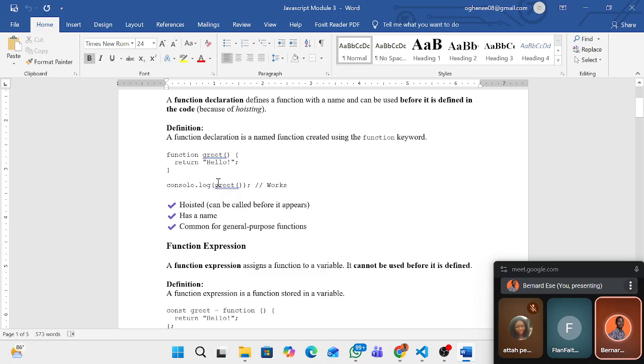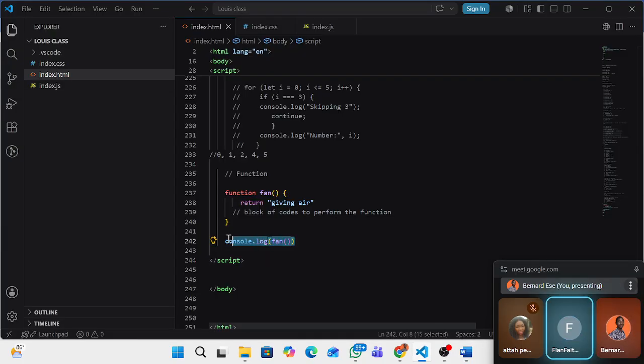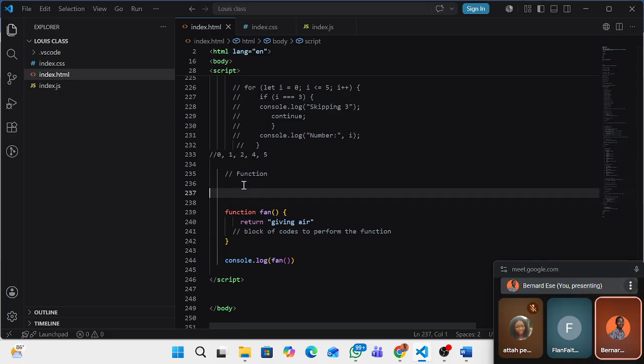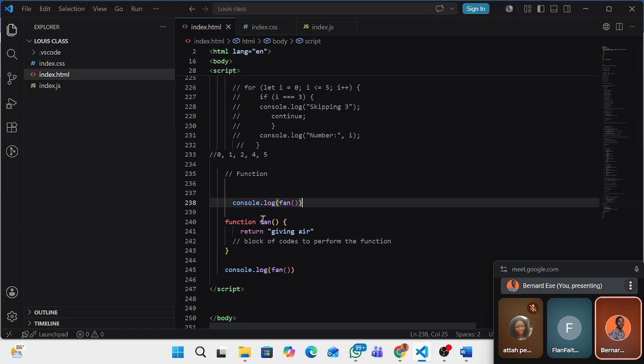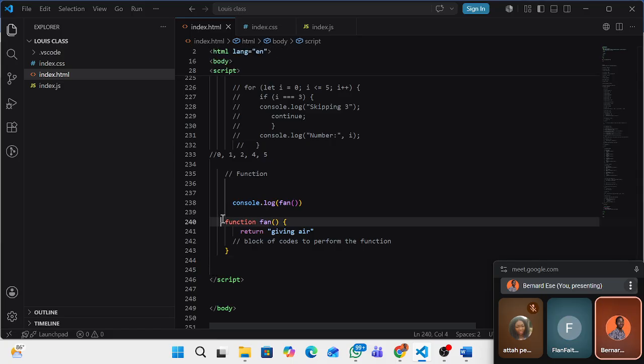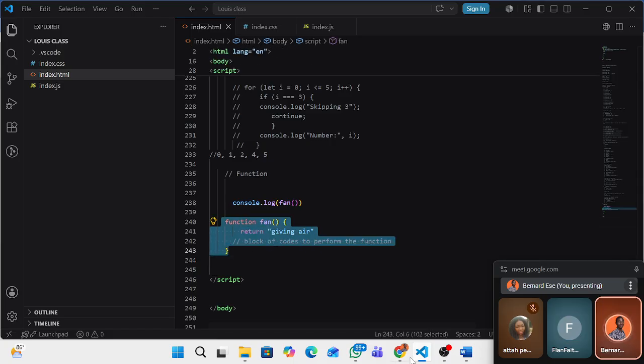this character. Most of the function always have this character. It is hoisted. Hoisted means it can be called before it appears. That means you can call this function at the top here before you write this. Do you understand? You can call it at the top before you write the function.